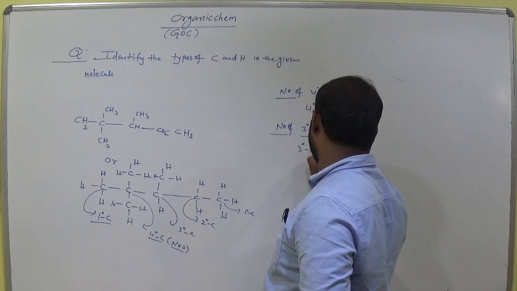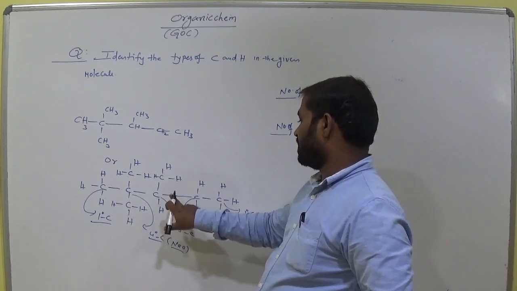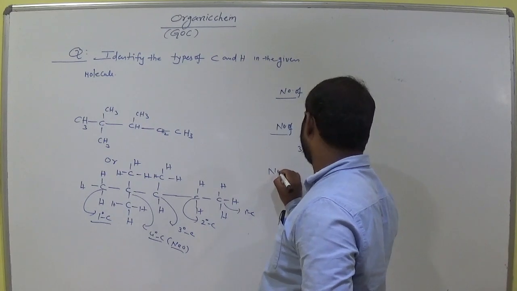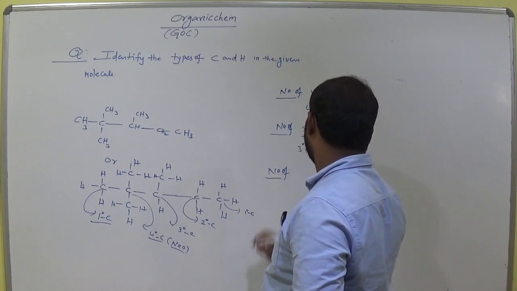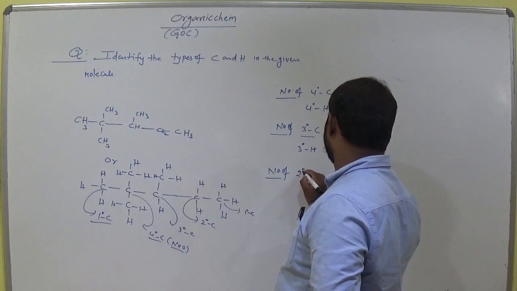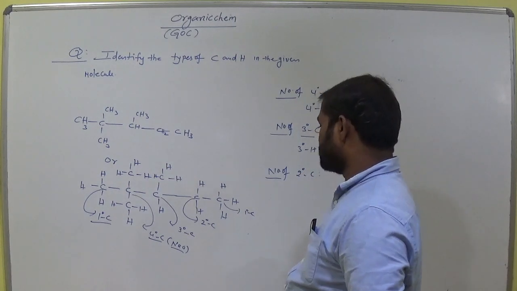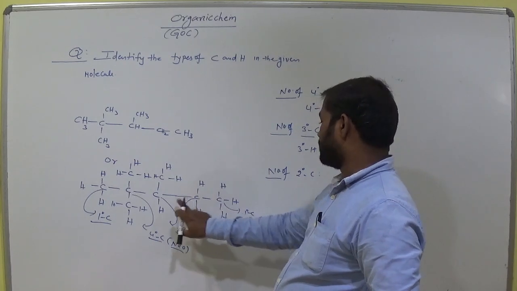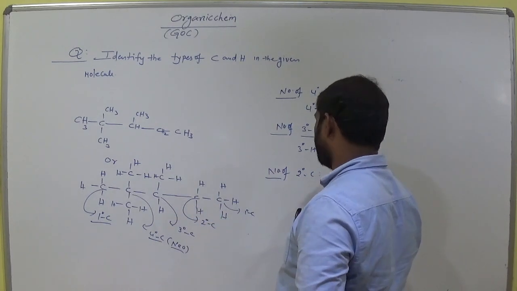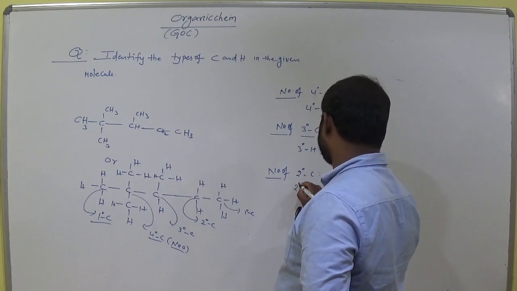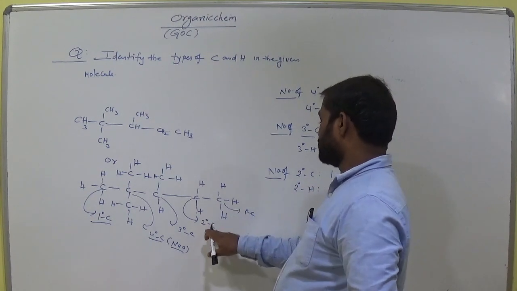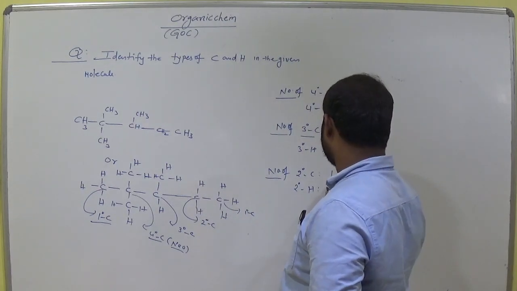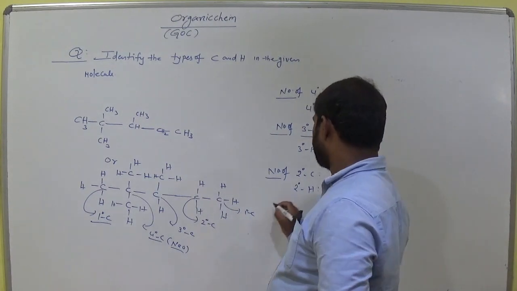Number of tertiary hydrogens, how many? Number of tertiary hydrogens means this is only 1. And number of secondary carbons, this is the secondary carbon, am I right? This is bonded with 2 other carbon atoms, so only 1. Number of secondary hydrogens here, how many? It consists of 2 hydrogens here, am I right? Clear? So 2 hydrogens at the secondary carbon.